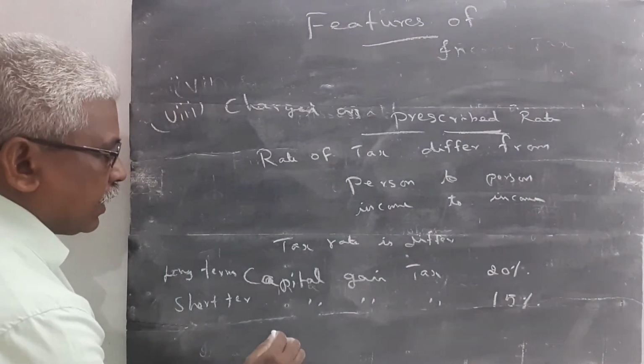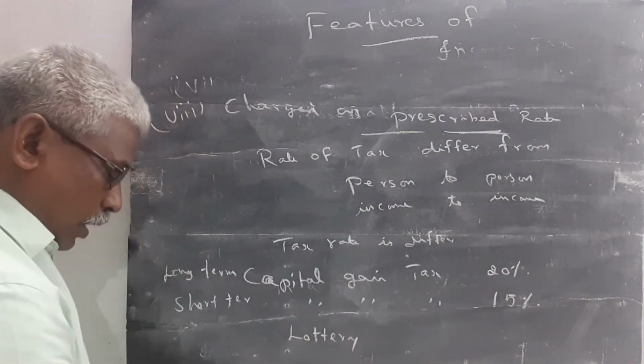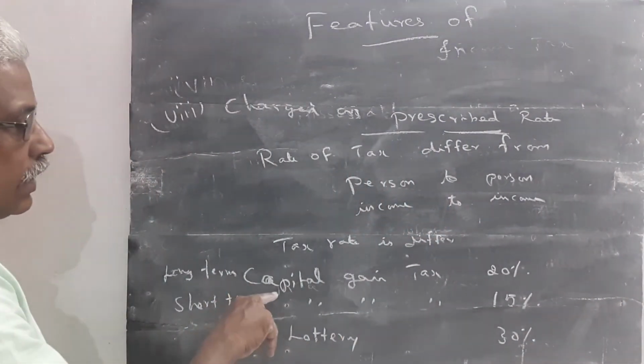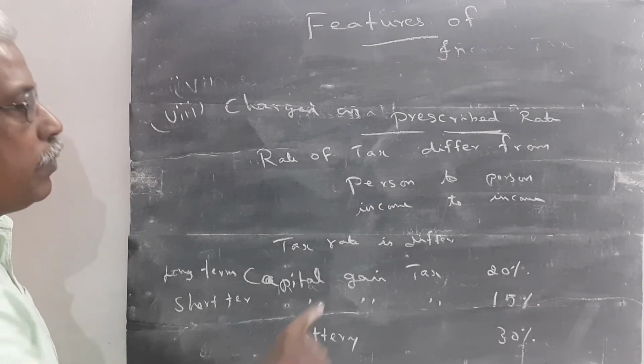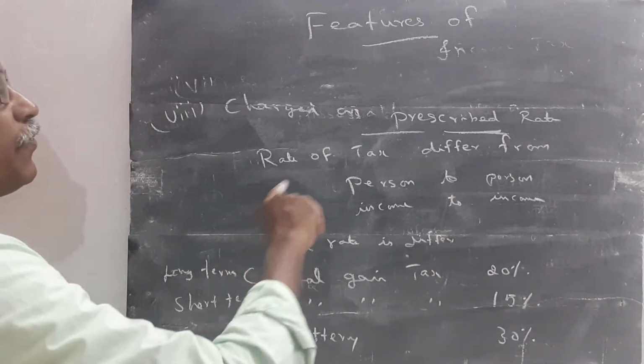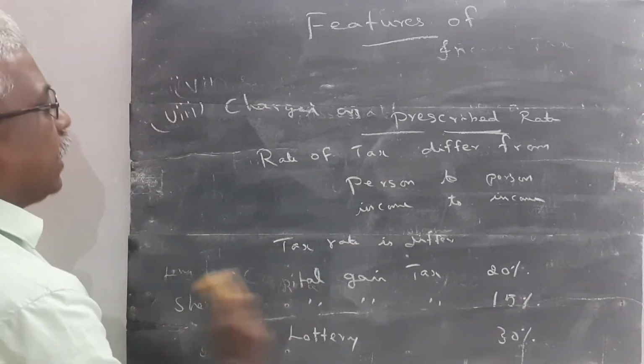But the tax on winning lottery is at a 30% rate. So the tax rate differs from income to income. Likewise, the tax rate differs from person to person also. This is given in point number 8.